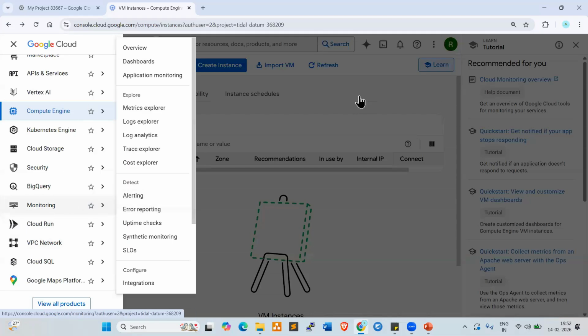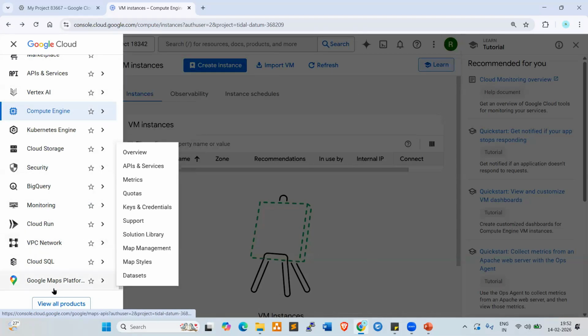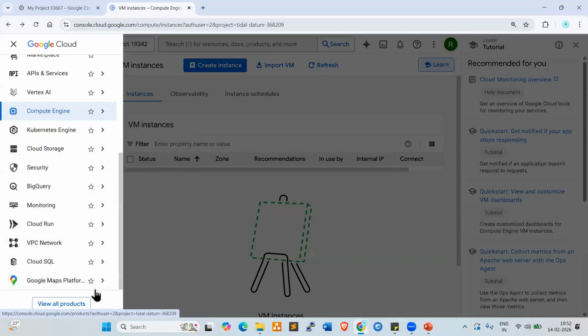Next one, look here. So Cloud SQL, Google Maps platform. Here different features are available.